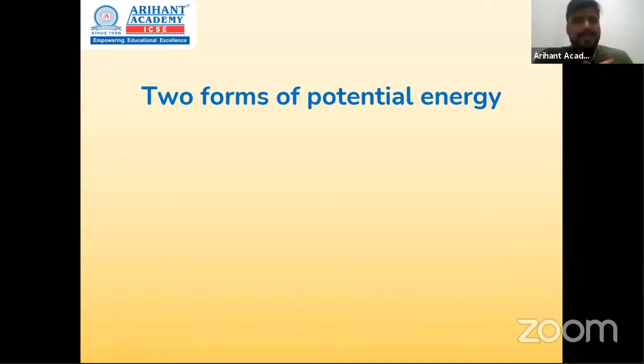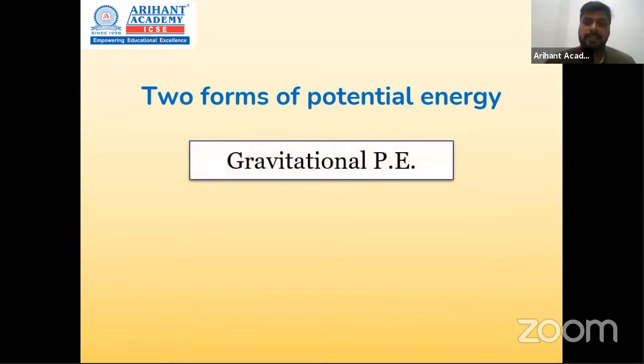But for a moment, let's imagine that Earth loses its gravity. अगर Earth में gravity ही खत्म हो जाती है, for example, just a hypothetical situation, will that ball in my hand still have that potential energy to fall down? Answer is no, definitely not. So can I say उस ball में potential energy थी because of the gravitational force? इस type की potential energy को हम बुलाते हैं gravitational potential energy.